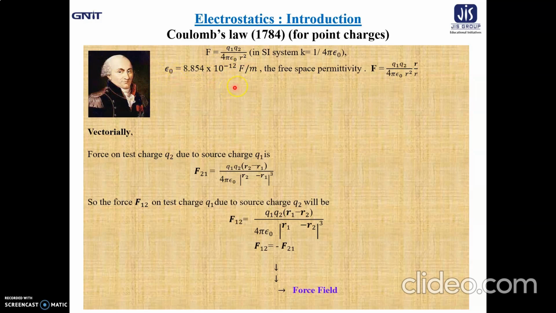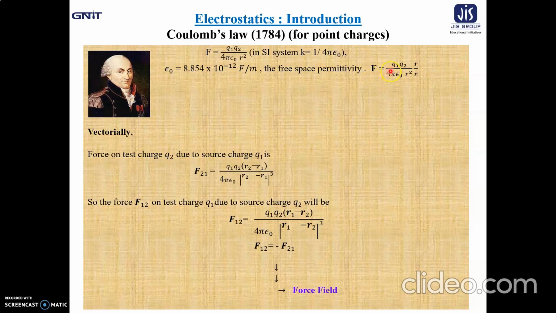The value is 8.854 into 10 to the power minus 12 farad per meter. But we all know that force is a vector quantity. So, if we want to express it in terms of vector, how to do it? I already mentioned in my first lecture that I will represent a vector quantity with a bold letter.